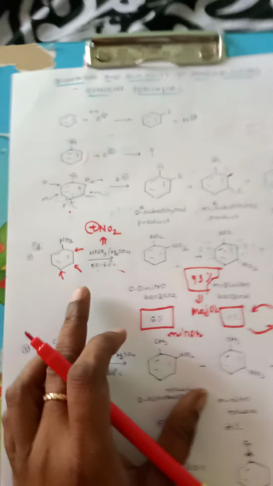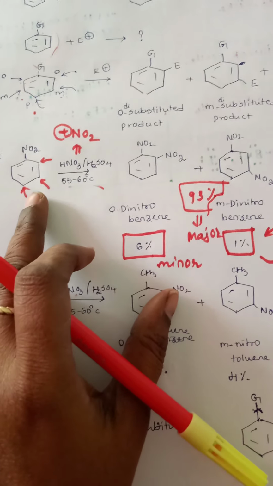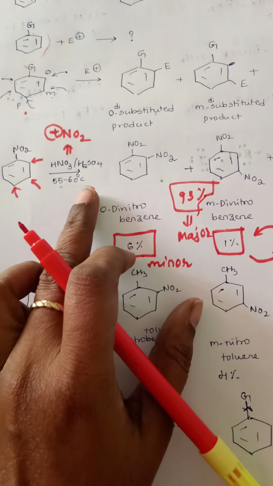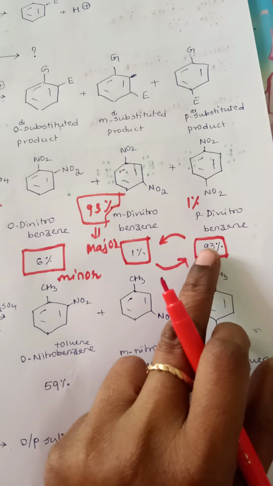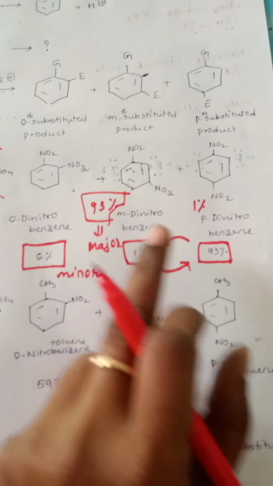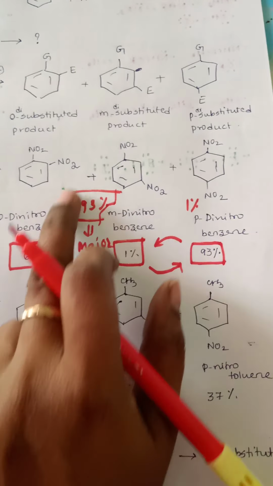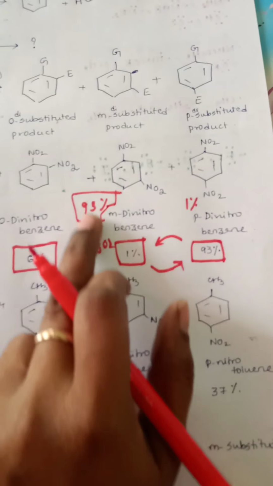So I can conclude from this reaction that when nitrobenzene is subjected to nitration, we get ortho and para isomers as the minor products, and meta dinitrobenzene is obtained as the major product.